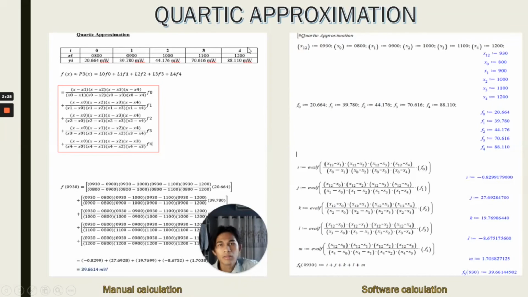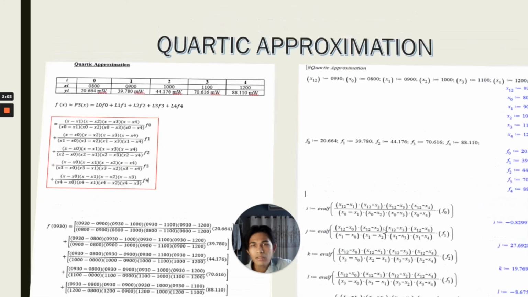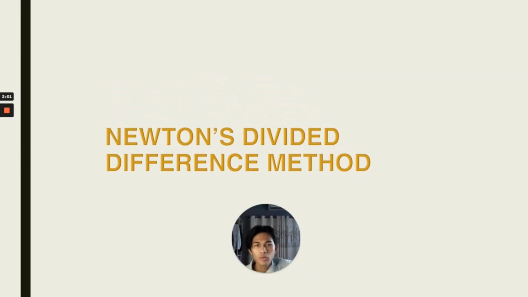Okay, for the last, for Lagrange interpolation, the quartic approximation is a fourth order, which takes 5 points. Just fill the value, and you will get the answer, and for the software calculation, you also will get the same answer. All right, next, the Newton divided difference method is the second method for the interpolation.